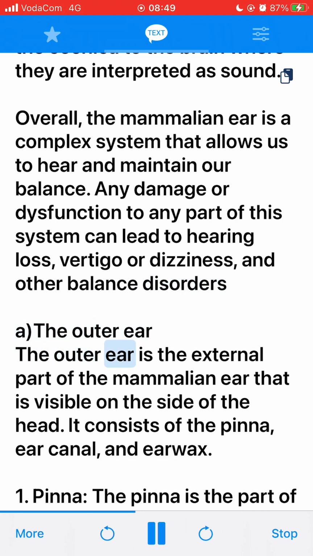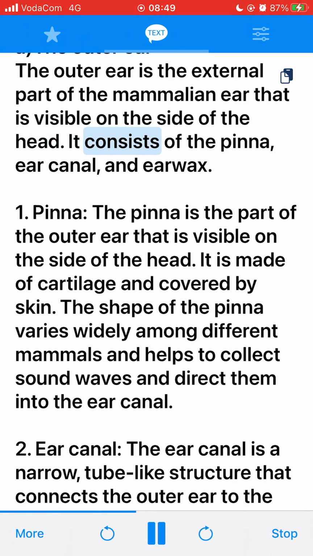The outer ear is the external part of the mammalian ear that is visible on the side of the head. It consists of the pinna, ear canal, and earwax. 1. Pinna. The pinna is the part of the outer ear that is visible on the side of the head. It is made of cartilage and covered by skin. The shape of the pinna varies widely among different mammals and helps to collect sound waves and direct them into the ear canal.